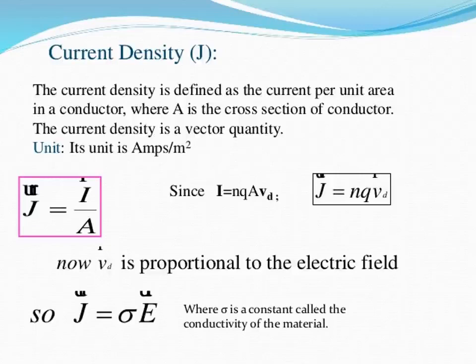This derivation I will teach you in the next class. Just remember that current density is the ratio of current to area. That's all. The drift velocity is always proportional to the electric field. So J equals sigma E, where sigma is a constant called the conductivity of the material.